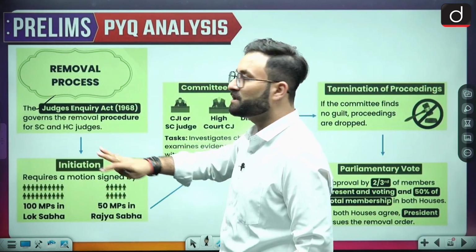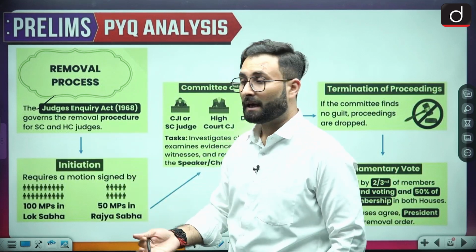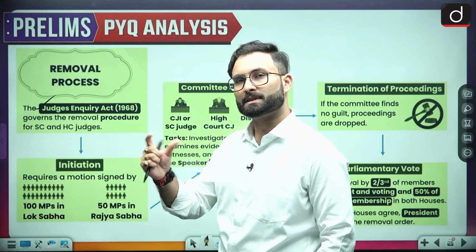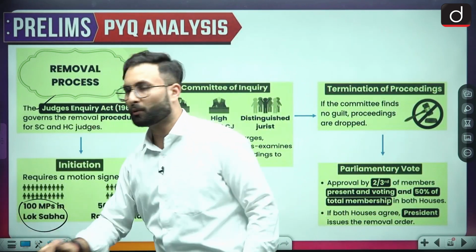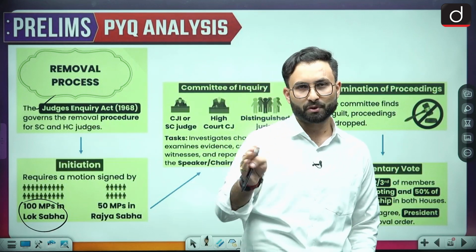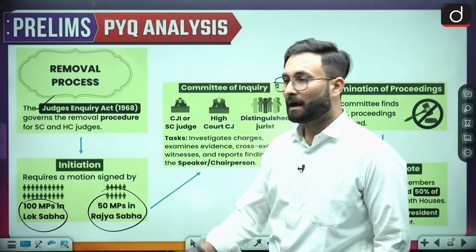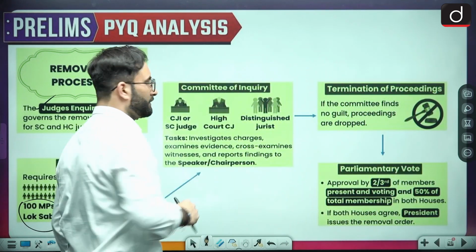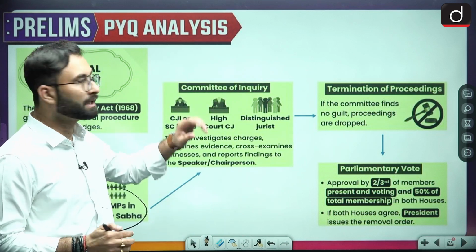Now let's say the initiation. When we talk about the initiation, there should be a motion which is to be placed in the parliament in front of the speaker. That motion should be signed by a few members. Okay, so in case of Lok Sabha, if the motion arises in the Lok Sabha, 100 MPs should sign that. If the motion arises in the Rajya Sabha, 50 MPs should sign that. After that, the speaker will be accepting it or rejecting it, and then there will be a committee of inquiry.